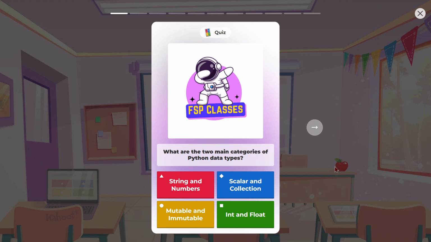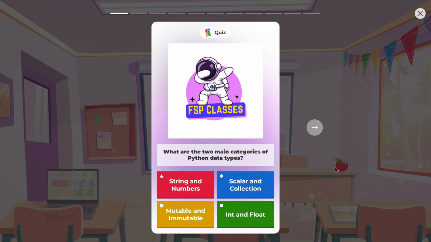Inside mapping, what are the data types? Dictionary. What about the set? Set and frozen set. Yes, frozen set. Very nice. What about sequence? Can you please tell me the names of the sequence data types under collection? List, tuple, string, range, bytes, and bytearray.